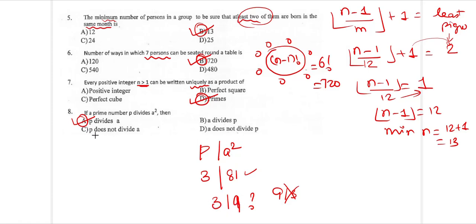This is wrong. P does not divide a, p is going to be 3, and 3 does not divide a? No, this is going to be wrong. So the option is going to be p divides a. Next, we will move on with the next set.